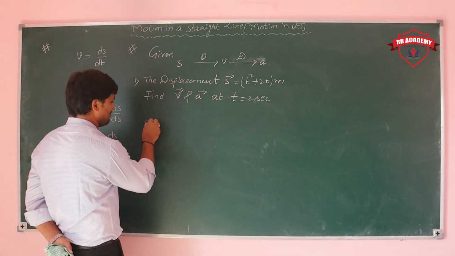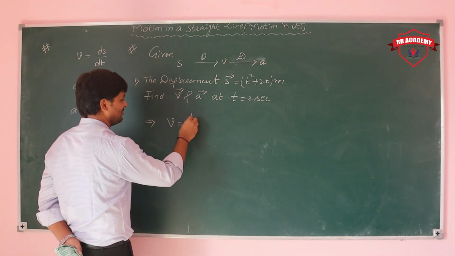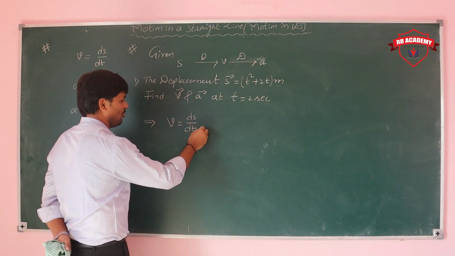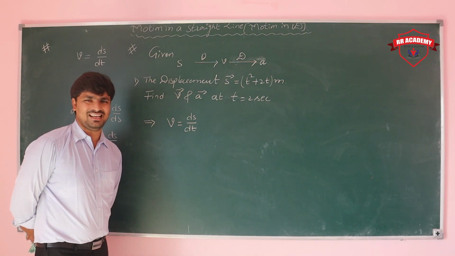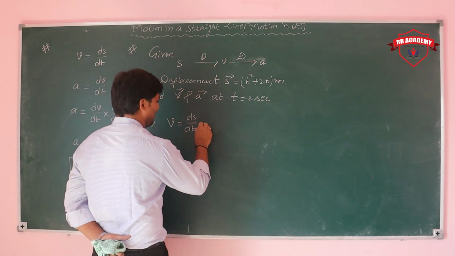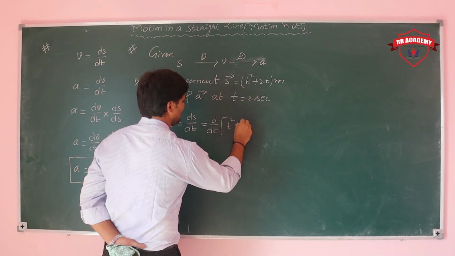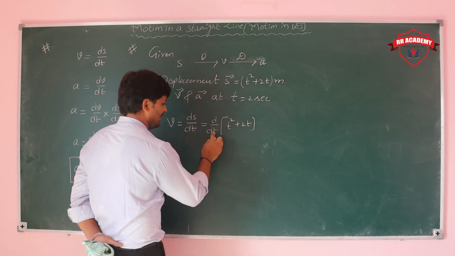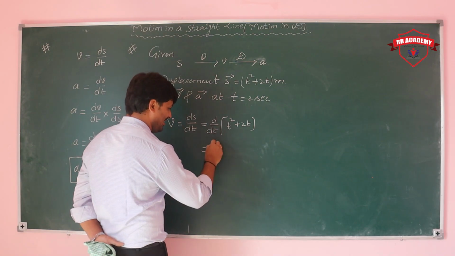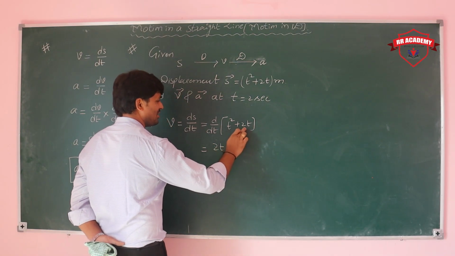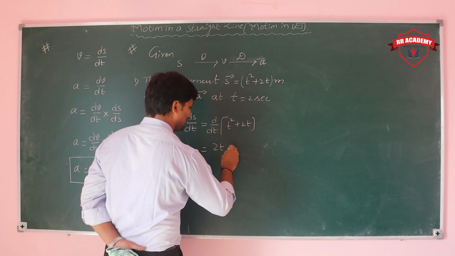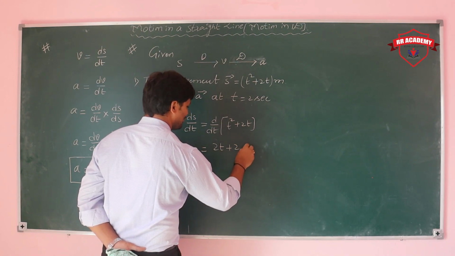So first I take v is equal to ds upon dt. The value of s is t square plus 2t. Differentiation of t square is 2t. For 2t, 2 is a constant and the differentiation of t is 1.